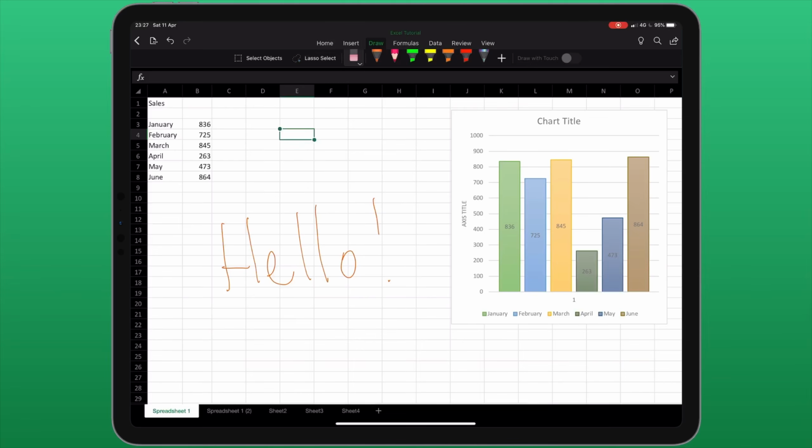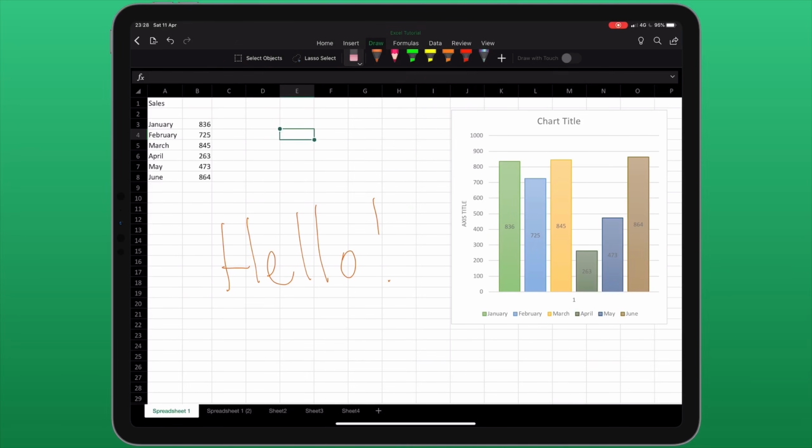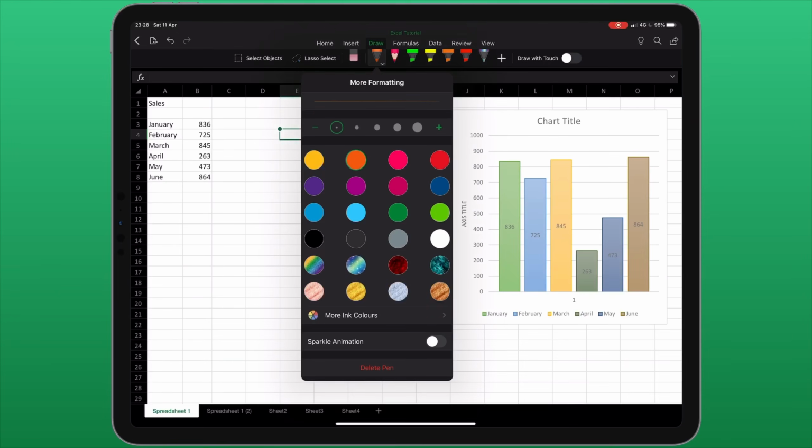The third icon along is an eraser tool. If I tap on the arrow next to it, I can change the eraser size. Next are all the different pen options I have available. And for each one, there's an arrow icon next to it, allowing me to change the size and the colour.